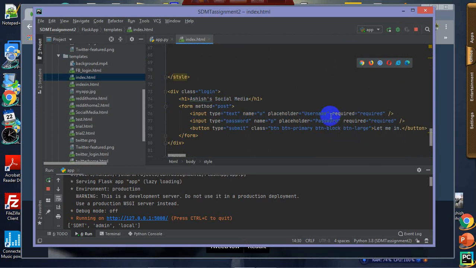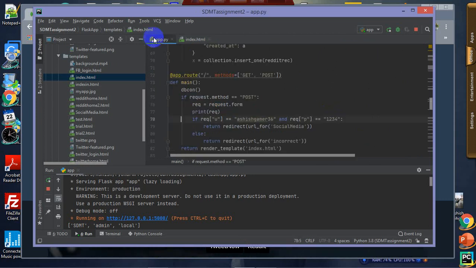This takes the username, this takes the password. Now it will check if the username is correct and the password is correct or not. If it is correct, then it will take me to the page of social media menu. If not, then it will take me to the incorrect page, that will show the login page again.